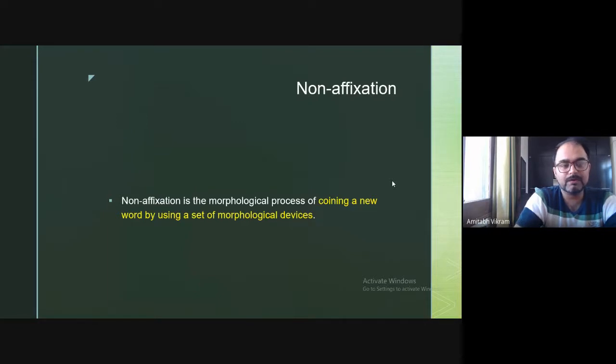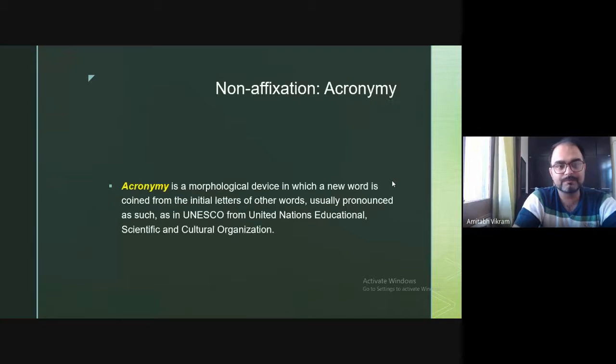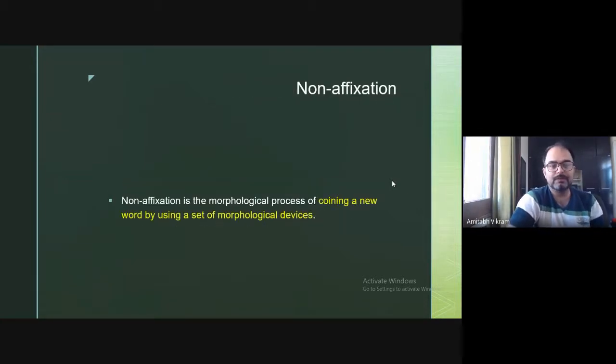there is no affix involved. Non-affixation is the morphological process of coining a new word by using a set of morphological devices. Now we will look at those morphological devices which are involved in forming a new word without using an affix. Previously we have seen how affixes, particularly prefixes or suffixes, are involved in deriving a new word. So we will also look at which are these devices.